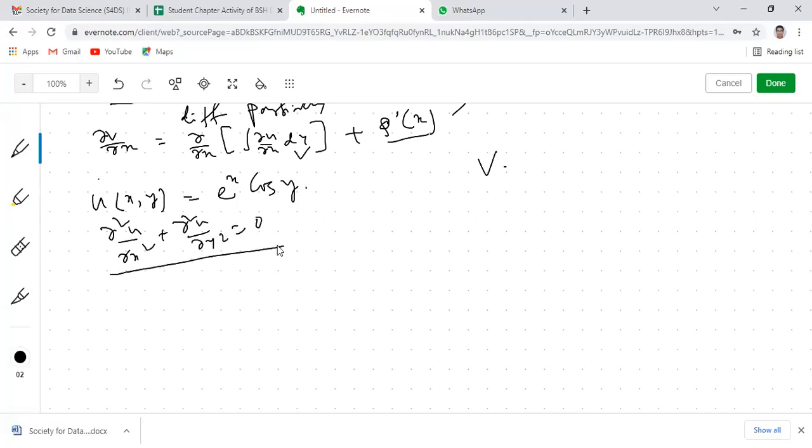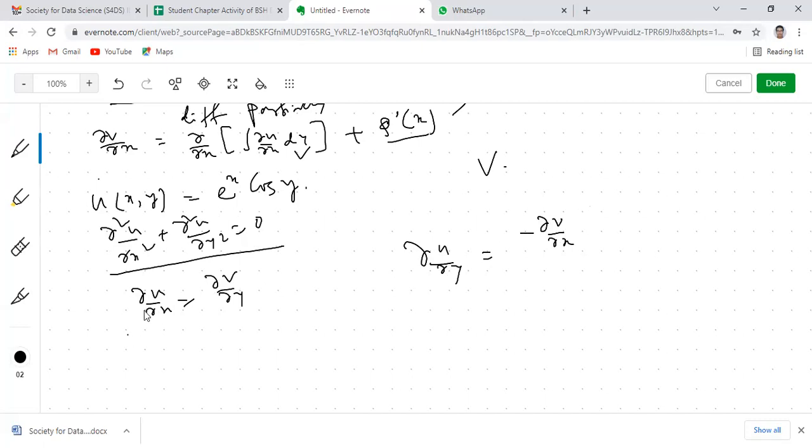First, you will show that. After that, we'll be using the Cauchy-Riemann equations. As per the Cauchy-Riemann equations, del u del x equals del v del y, and del u del y equals minus del v del x.